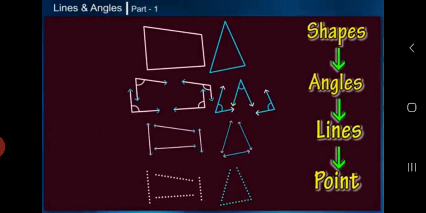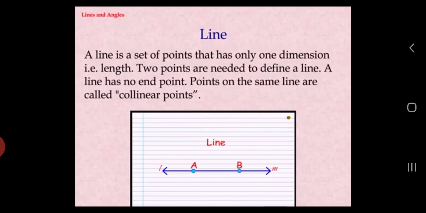And what is a line? A line is a set of points that has only one dimension, that is length. It has no breadth or thickness. 2 points are needed to define a line. A line has no end point, and points on the same line are called collinear points.